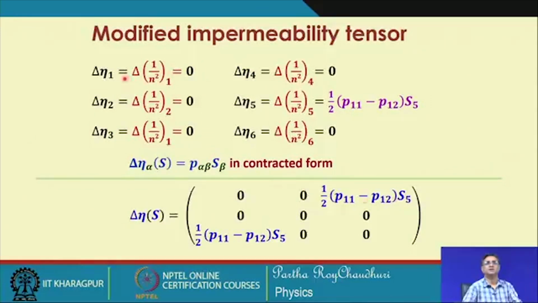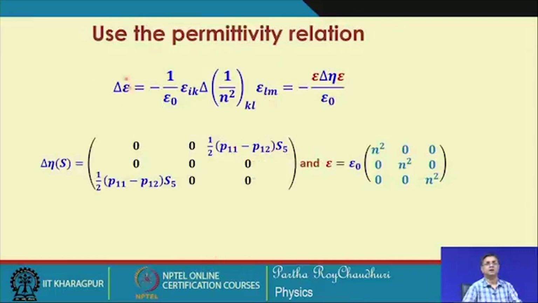You can see that delta eta 1, delta eta 2, delta eta 3, all of them are 0, except this delta eta 5, which is associated with the strain S 5, and as a result these are the two off diagonal elements in the change in the impermeability tensor. And now again we will use that permittivity relationship to find the change in the permittivity, and having known this